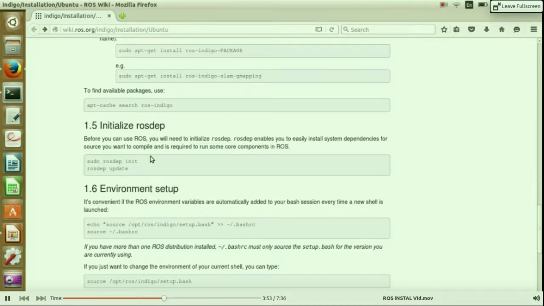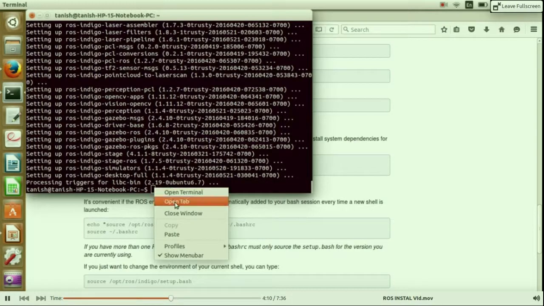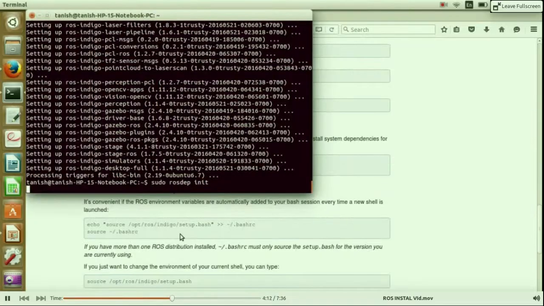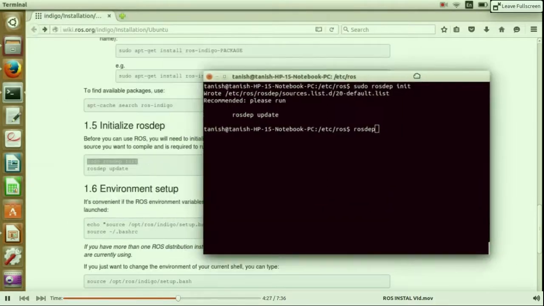rosdep is a command line tool for installing system dependencies. It enables us to easily install the dependencies for the source we want to compile and is required to run some core components in ROS. Again, it will take some time to install, so I'm just skipping this part. Now after installation of rosdep, we need to update it. So simply write rosdep update and it will update the rosdep.